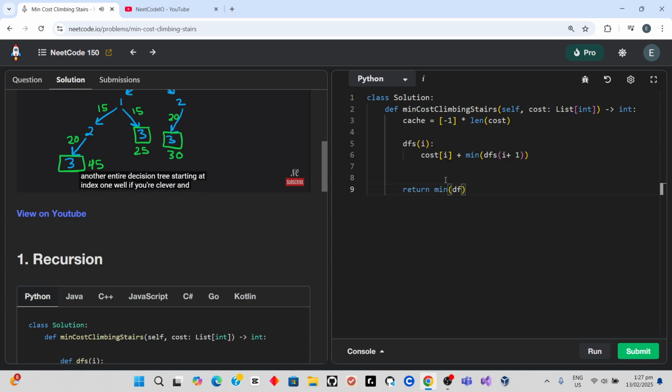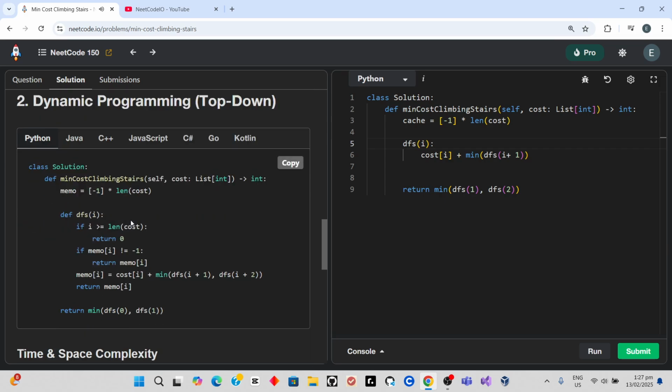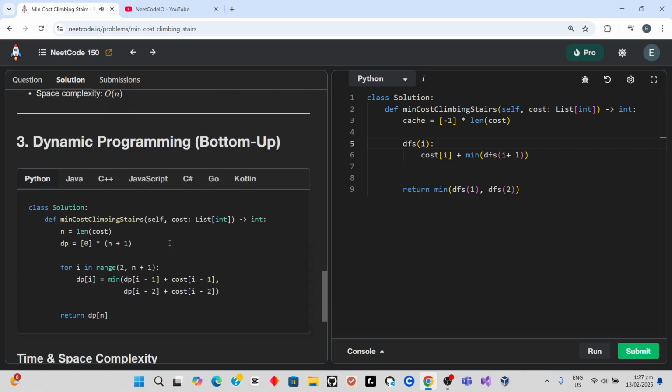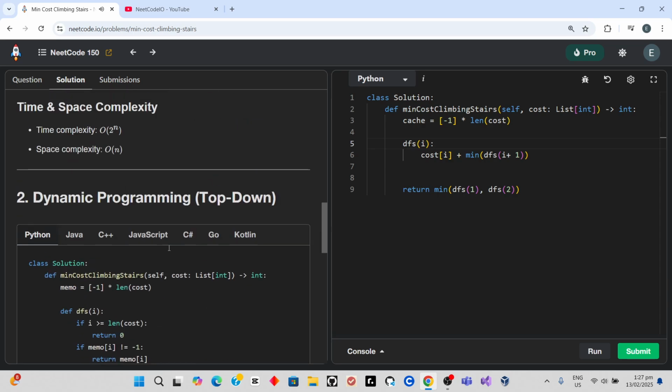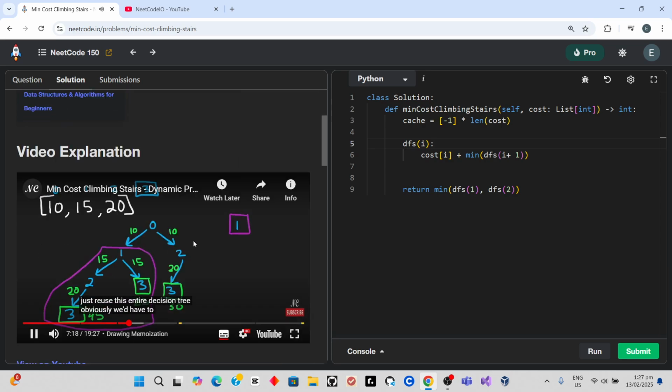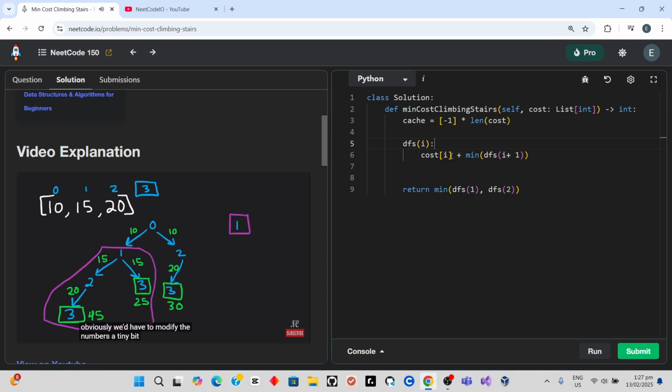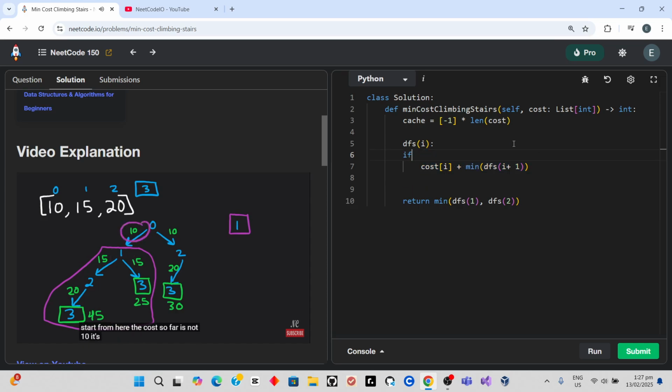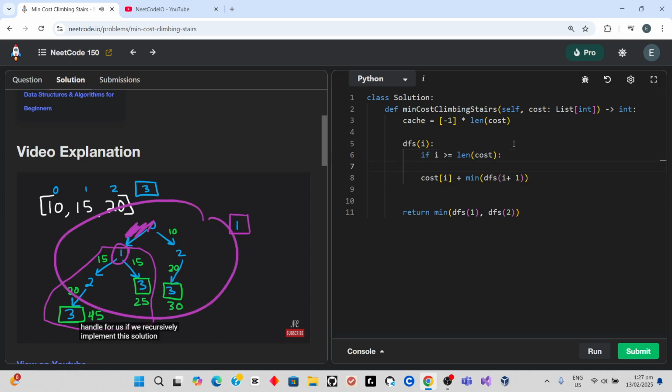Well, if you're clever and you take a look at this picture, starting from index 1, don't we already have that entire decision tree? Just look over here. We started at index 1 here. Now we did do some work before we got to index 1, but can't we just pretend like that doesn't exist? Can't we just reuse this entire decision tree? Obviously, we'd have to modify the numbers a tiny bit, because when we start from here, the cost so far is not 10, it's actually 0, because we're pretending like we actually started from here. And that will be easy to handle for us if we recursively implement this solution.